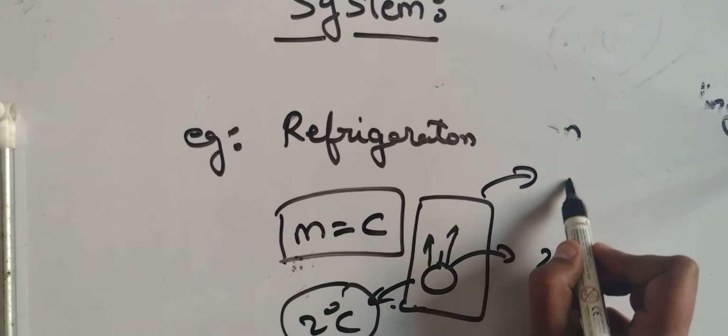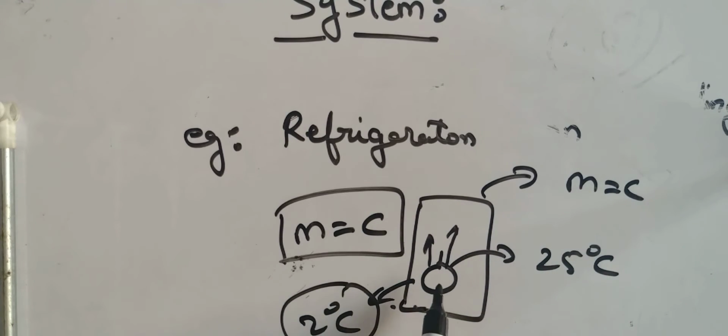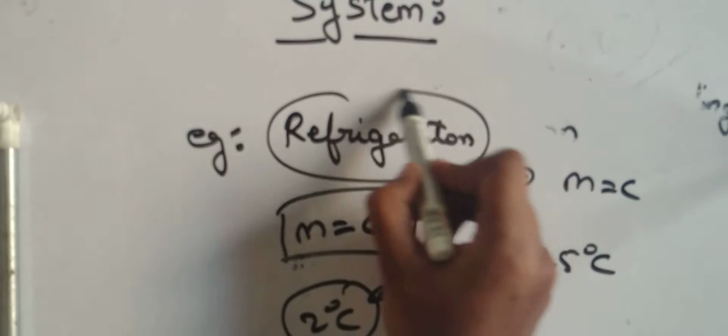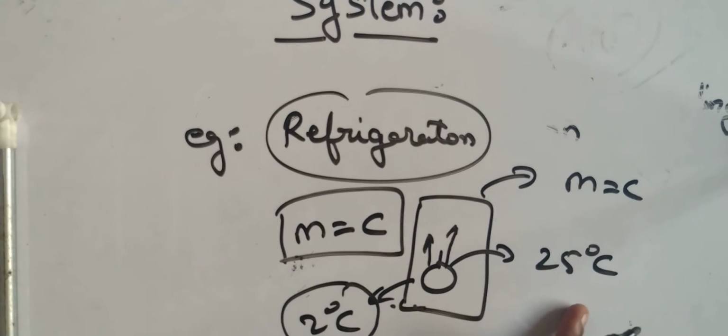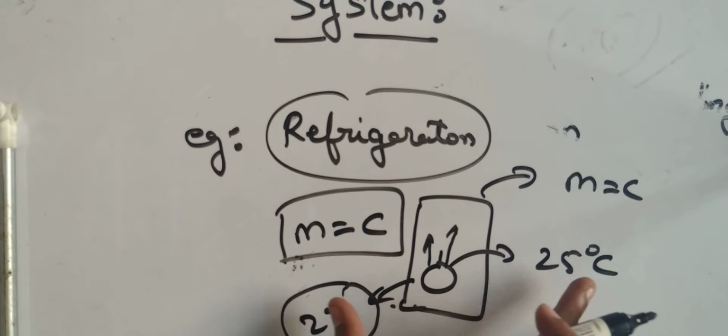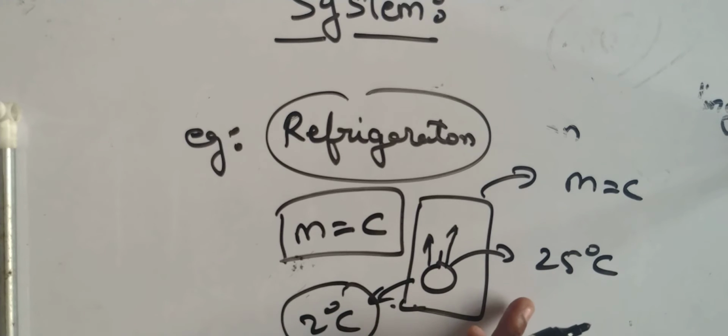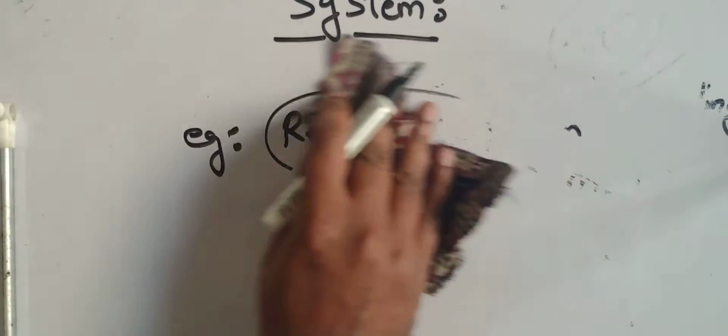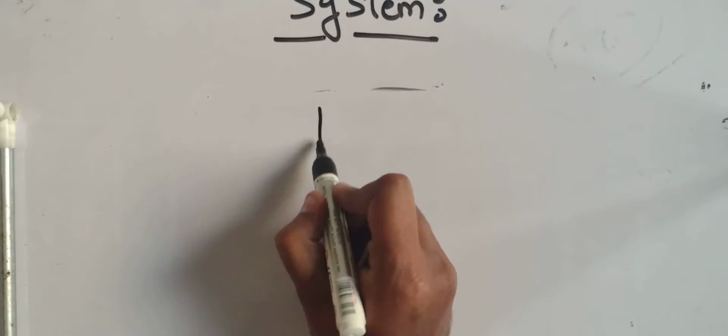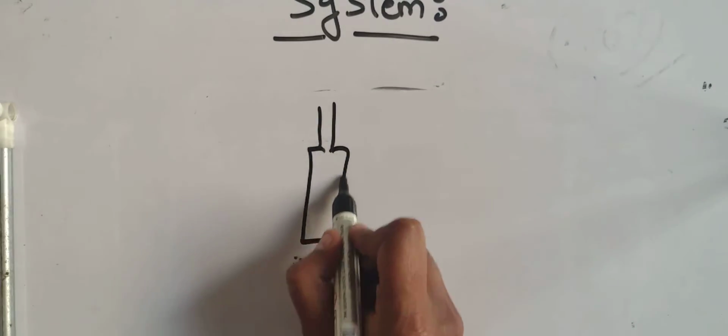The mass of the refrigerator will also remain constant. Why? Because it's a part of a closed system. Are you following it? So there is interaction of energy. See, here the heat energy is being interacted, but the mass is remaining constant. Okay. There are many more examples. See, there is a thermoelectric power plant. The very best example for you guys is, say, a bat. This is a cricket bat.